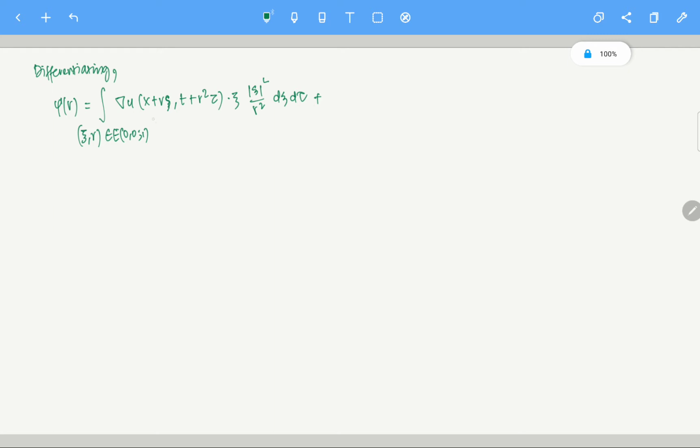Because of the chain rule, I have to take the derivative with respect to t also. So plus u_t at the point (x plus r xi, t plus r square tau), mod xi square, plus the derivative of this, so this is 2r.